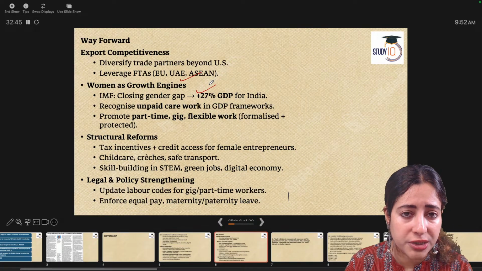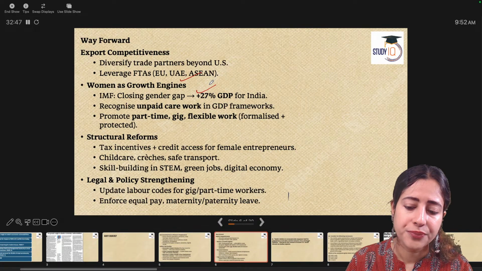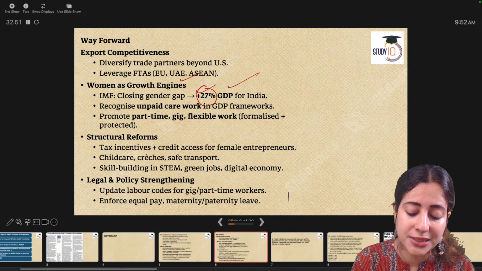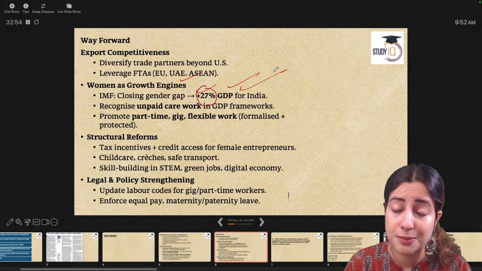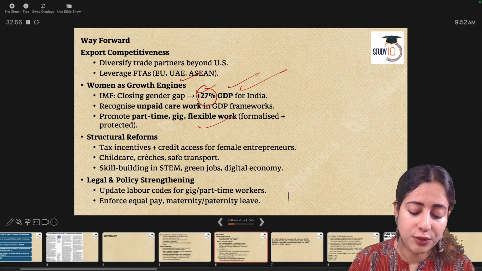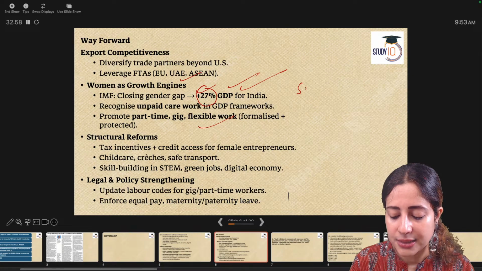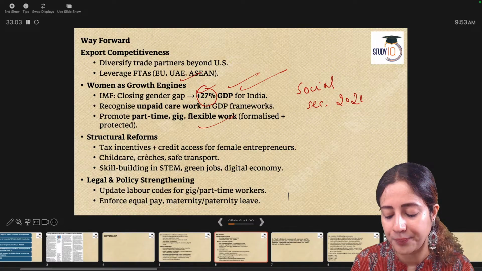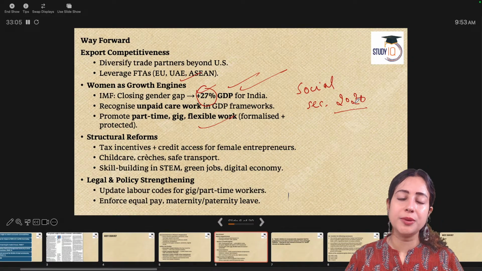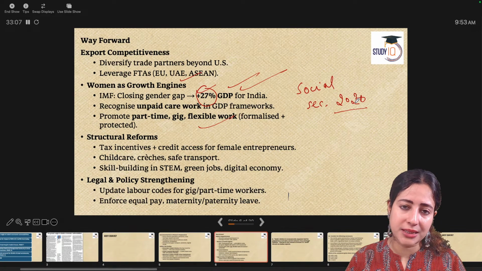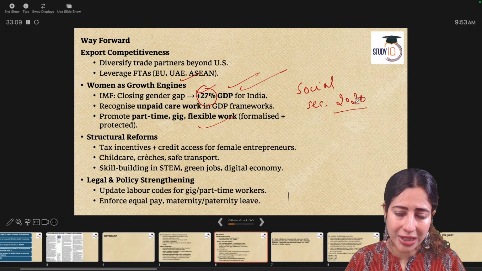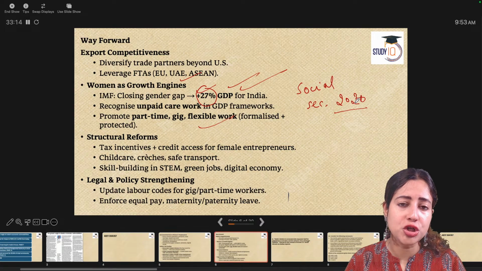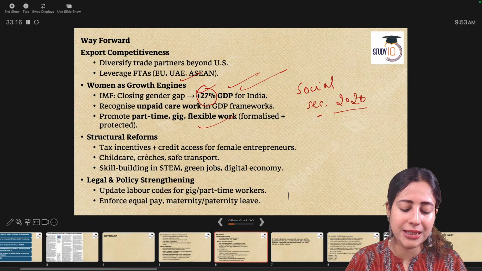According to the International Monetary Fund, if India is able to include more women in the labor force, then 27% of our GDP will increase. That's a major number. Similarly, we also need to understand that Indian government initiatives like the Social Security Code of 2020, where it was promised that women, even in the informal sector, will be given benefits like free child daycare, insurance, maternity leave, some kind of pension benefit. All these need to be strictly implemented.